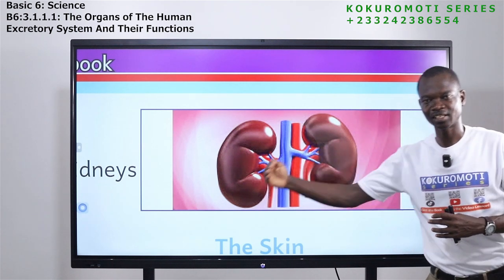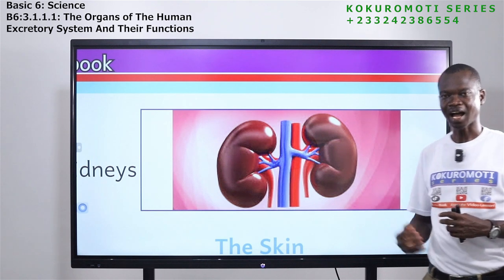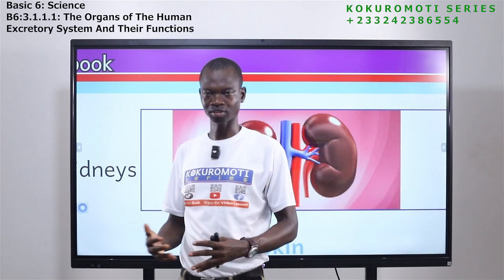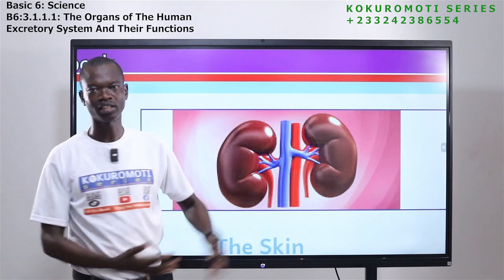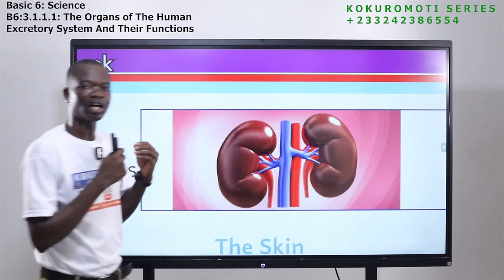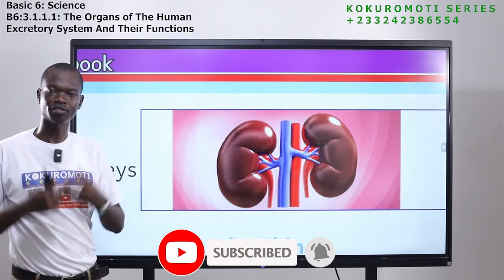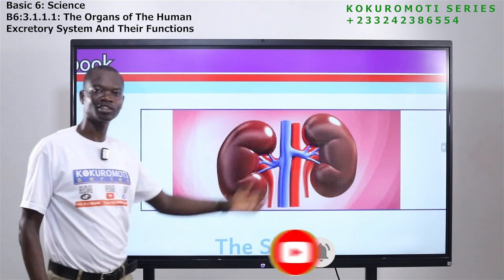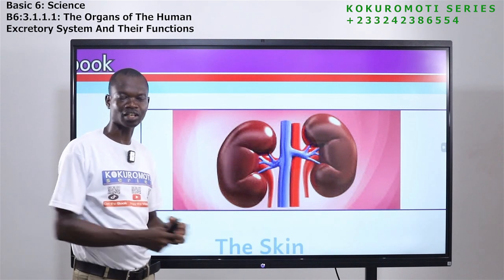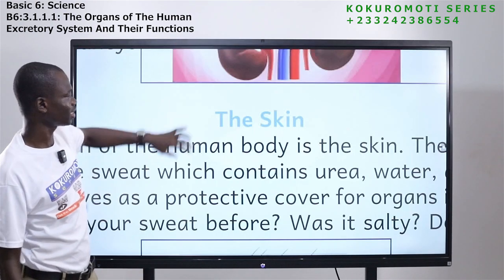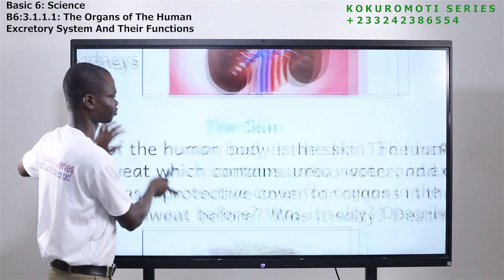The things that it cleans from the blood are: one, excess salt, too much salt. Excess of it is removed. Apart from salt, it also removes urea from the blood. It also removes excess water from the blood. So that is the work of the kidney.